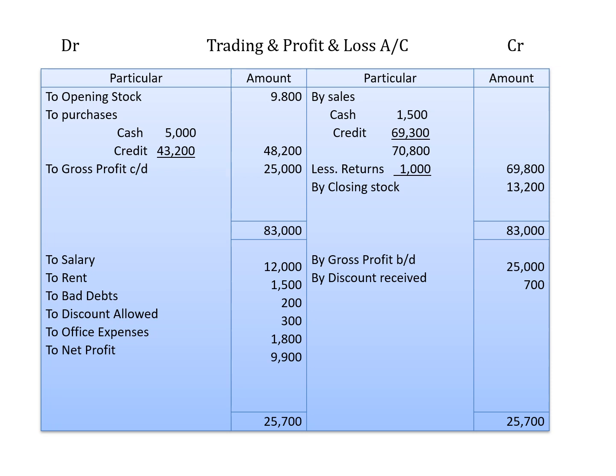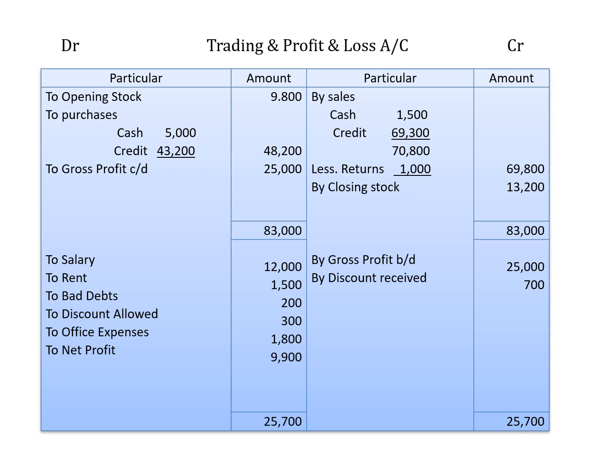Now we have to record various indirect expenses and income. So coming to the expenses, that is debit side, to salary 12,000, to rent 1,500, to bad debts 200, to discount allowed 300, to office expenses 1,800. And we were also given with discount received. So come to the credit side of PL account, by discount received 700.